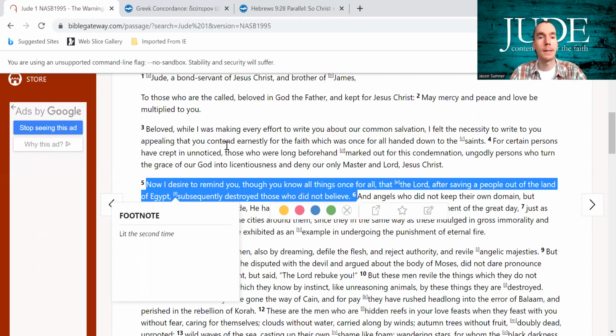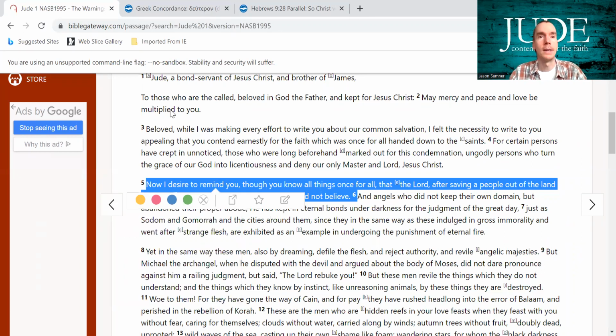that's not what happened. And I can sympathize with the translator, because it didn't jive to him, because he wasn't a preterist, right? There was no second event coming out of Egypt. There was no second time in the wilderness when Jesus destroyed those who did not believe. This is not talking about the Exodus event. This is talking about the second coming of Christ in 70 AD.